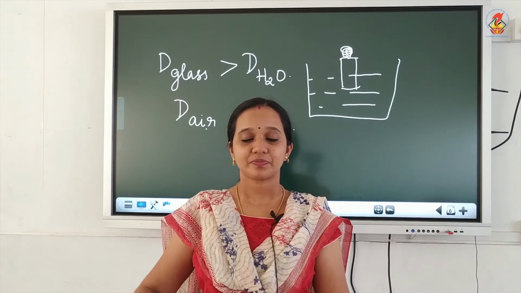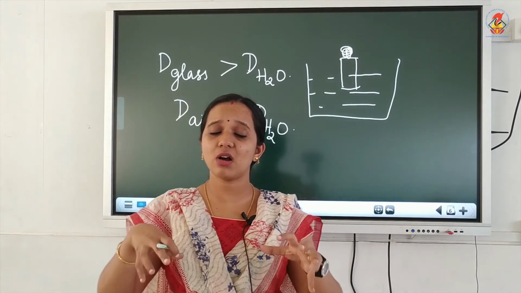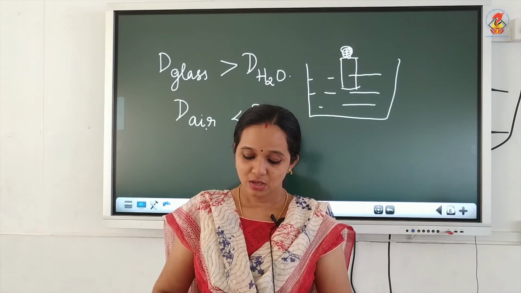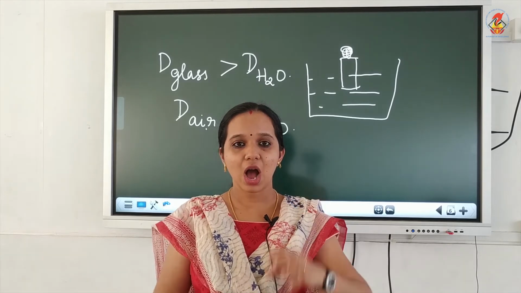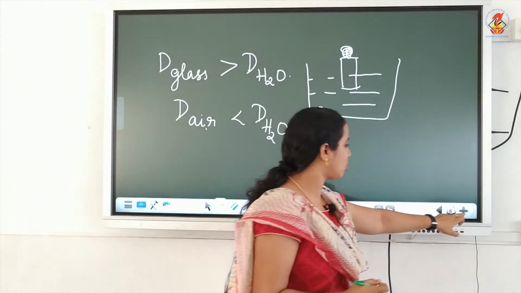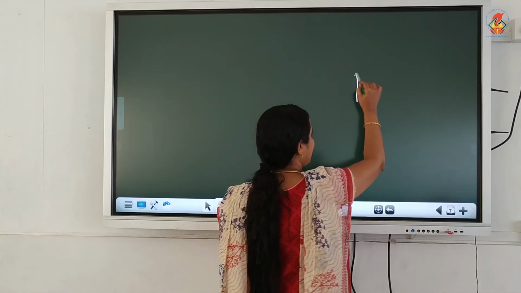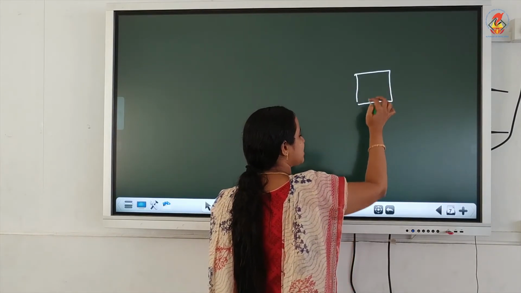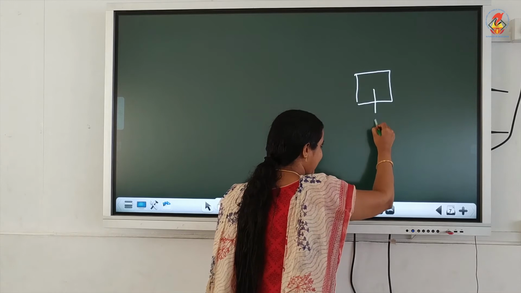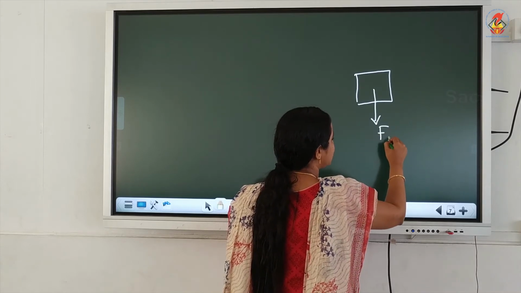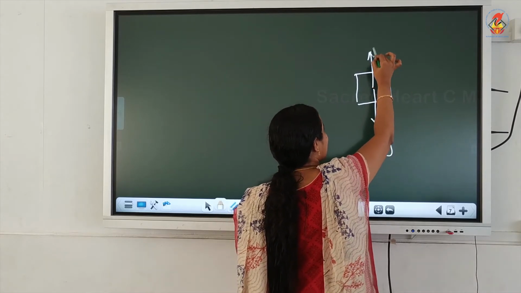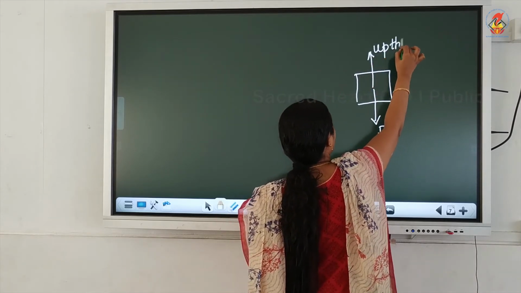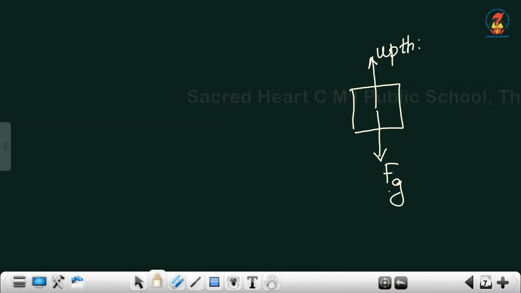That is the question. So, when you stand on a weighing machine, our weight will act downwards. As I told earlier, when an object is there, it experiences two forces simultaneously: a downward force, which is called gravitational force due to earth, and an upthrust force in the upward direction due to fluid.